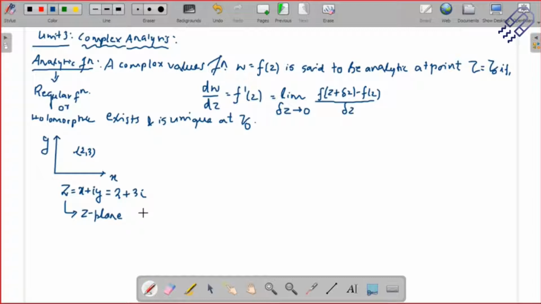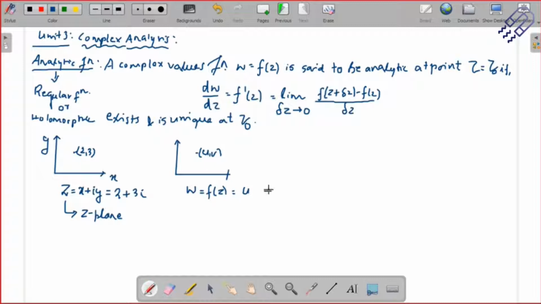In a similar way, it's not that you will just have one point of the z plane. You can have a number of points. And if you represent all those points, you represent them in terms of the W plane. That is what the W plane is all about. So maybe I will just give you this brief here. Let's say you've got a point U and V, and we are representing it in the W plane. So this function can be written as W is equal to f of z.